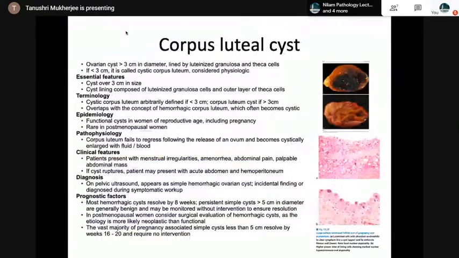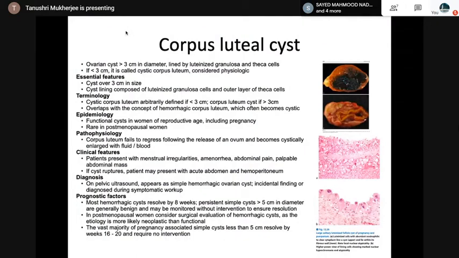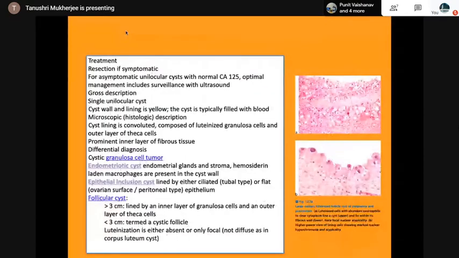Please see the growth. Again, the same thing. Ovarian cyst more than 3 centimeters, lined by luteinized granulosa and theca cells. If it is less than 3 centimeters, it is called a cystic corpus luteum. They usually resolve, but sometimes they may fail to regress following the release of an ovum and become cystically enlarged with fluid or blood. Resection is the treatment if symptomatic.